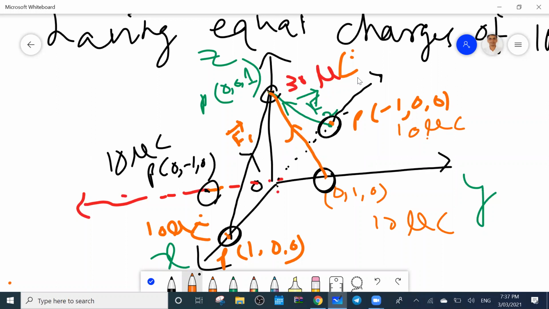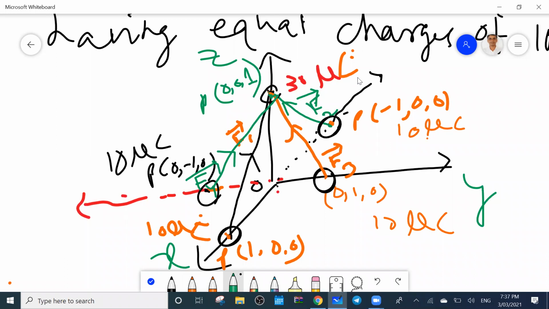So this is the force. So this force will be F3. Then what is the fourth one? 0, -1, 0. This point. So due to this, which force will be there? This force also now. This is the source. This is the destination. Because I have to find out the force here only at this point. So this force will be F4.